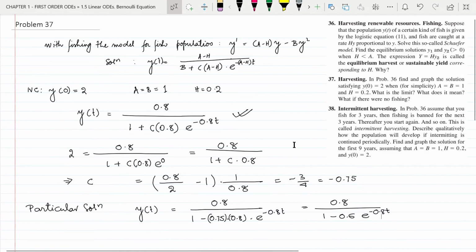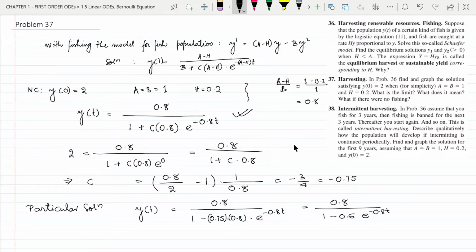This is because we can see from here the equilibrium solution a minus h by b that we found in the previous problem, equal to, a is 1, h is 0.2, divided by 1, equal to 0.8.